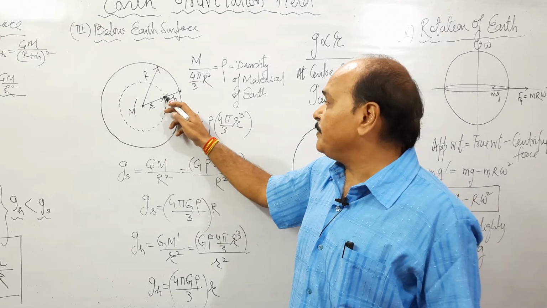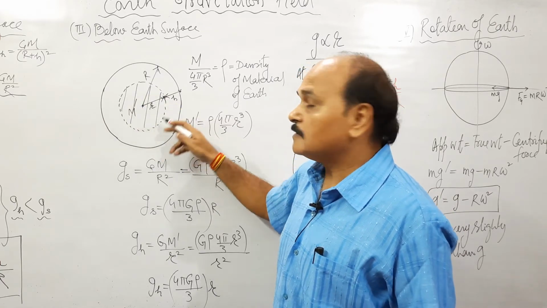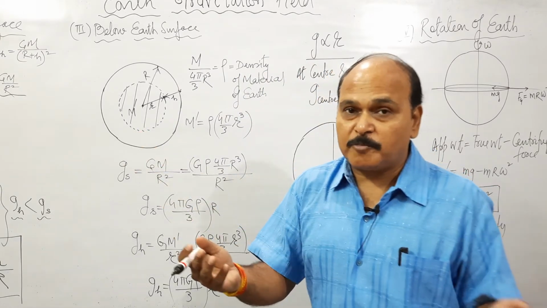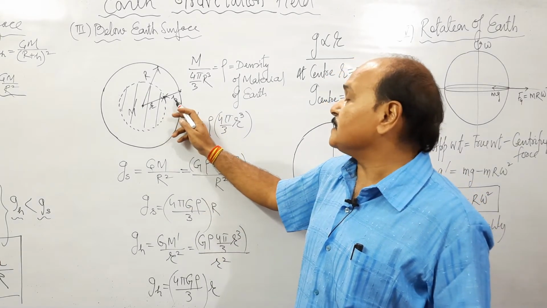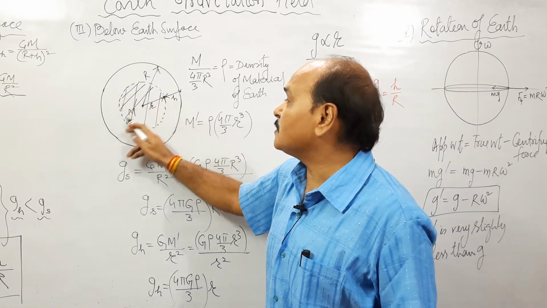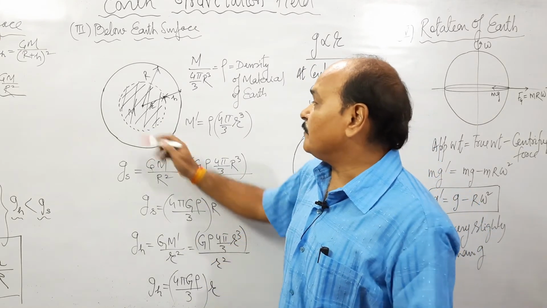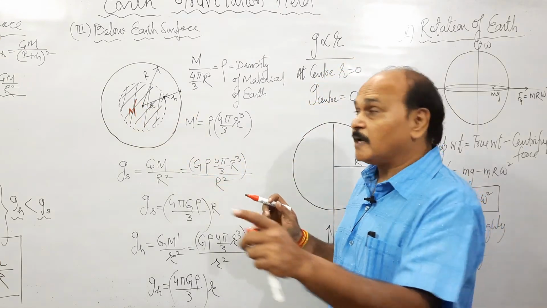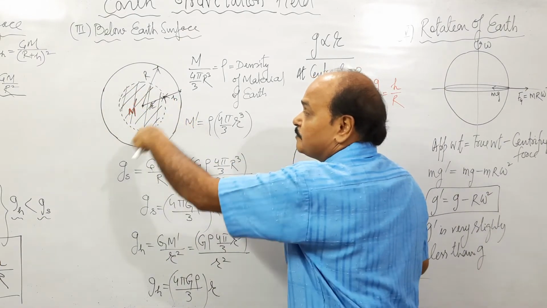Now when we reach this point P, we are over this smaller sphere. The deeper we move into the Earth, we find ourselves seated upon a smaller and smaller sphere. So as we move inside the Earth by distance h, we are over the surface of this smaller sphere. If the mass of this smaller sphere is M dash, then this mass M dash can be assumed to lie as a point mass at the center, because point P is an external point for this particular